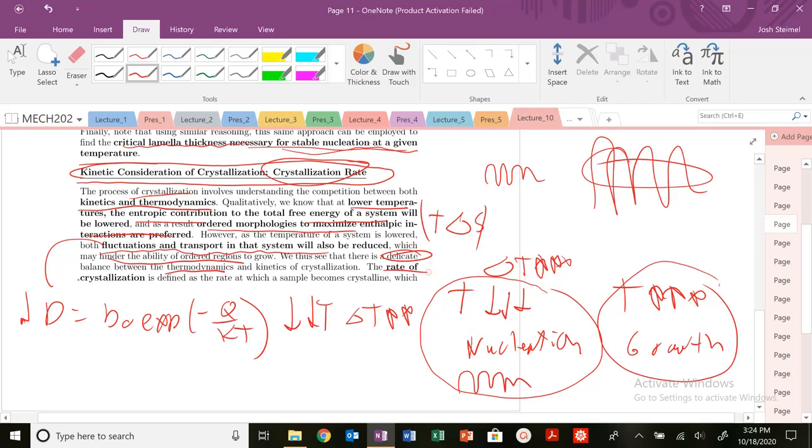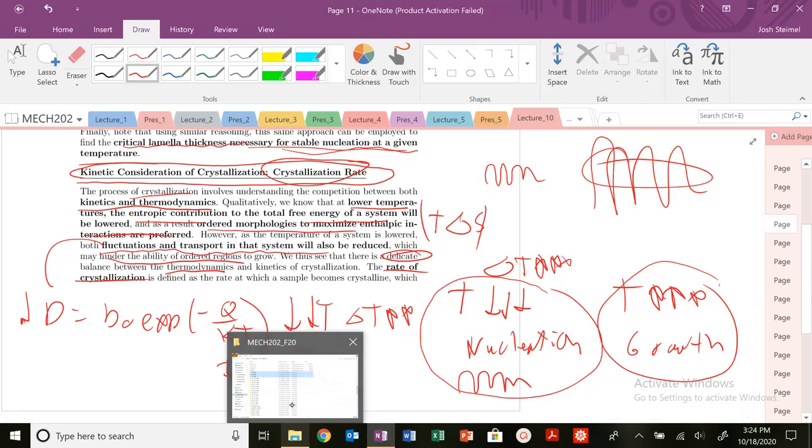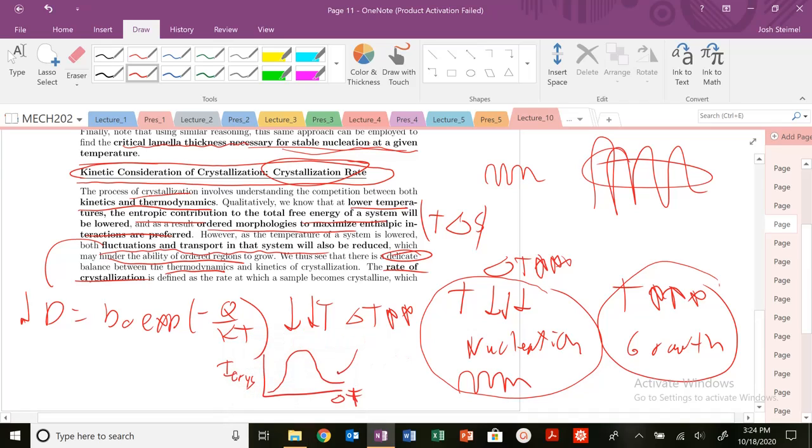So the rate of crystallization will be defined as the rate at which a sample will become crystalline. We're going to maximize our crystallization rate, our crystallization as a function of delta T, at some magic intermediate undercooling. Because at very, very high undercooling, we're going to push for nucleation. At very, very low undercooling, we're going to push for growth. And at some intermediate undercooling, we're going to maximize that crystallization rate.